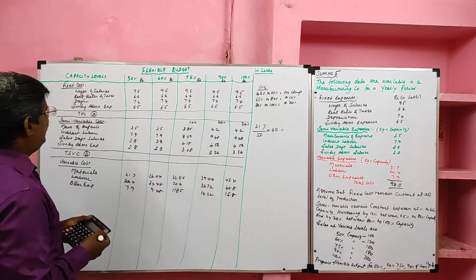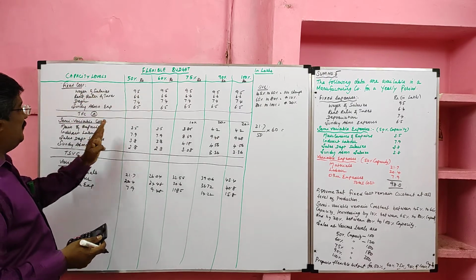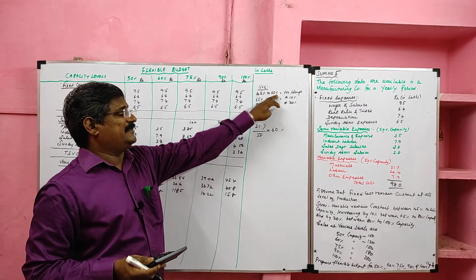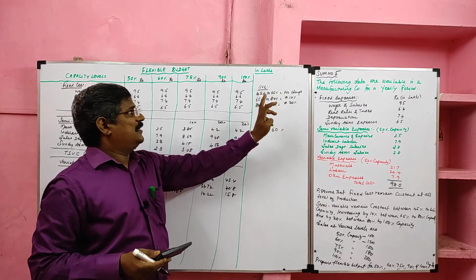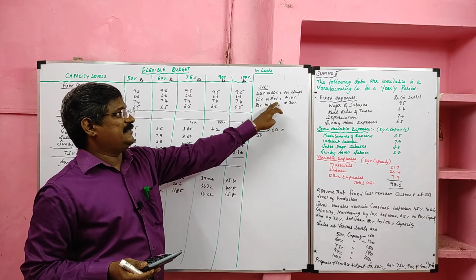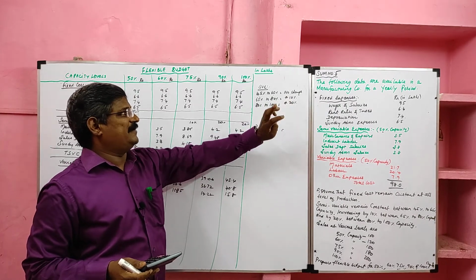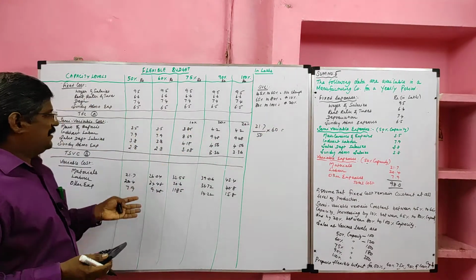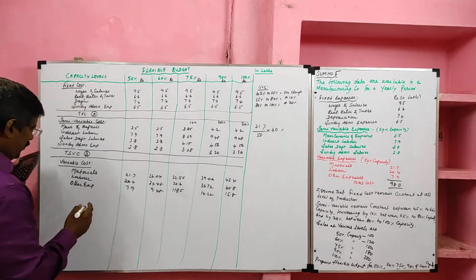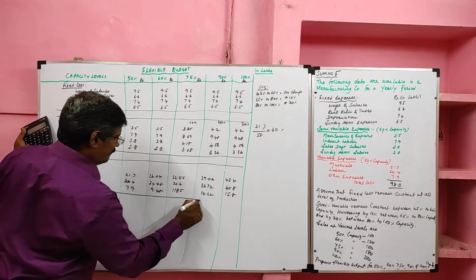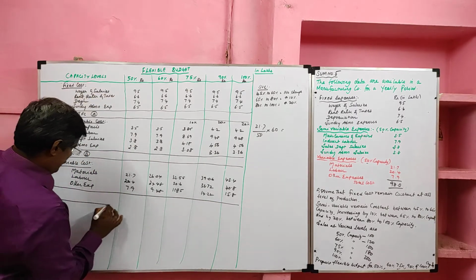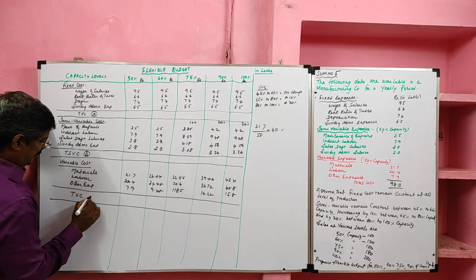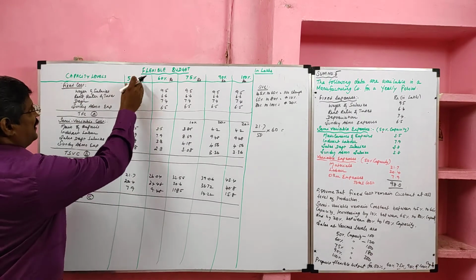We completed variable. Here fixed cost remain constant, but variable cost we have situation 45% to 65% production capacity, no change. 65% to 80% production capacity, we have to increase by 10%. Between 80 to 100%, we have to increase 20%. The variable cost varies according to the production. Then we have to total the variable cost. So total variable cost I marked as C.